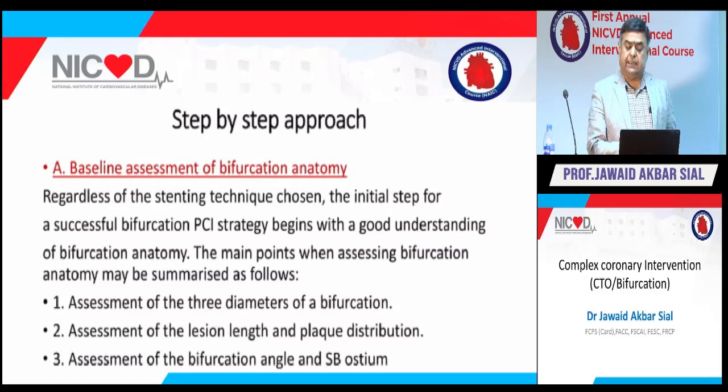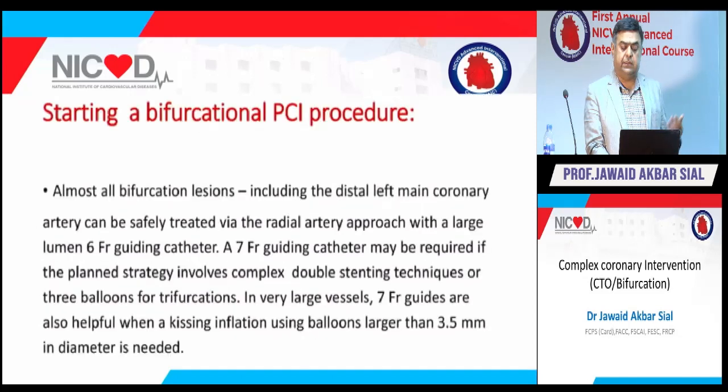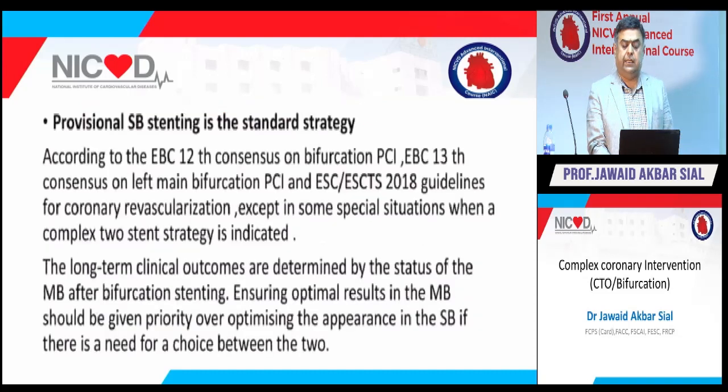Regardless of the stenting technique chosen, the initial step for a successful bifurcation strategy begins with a good understanding of bifurcation anatomy. That's the same thing which I have already told you. There are 3 steps. Then almost all bifurcation lesions, including the distal left main coronary artery, can be safely treated via radial artery approach. So it's a myth that when you try to use a 2-stent strategy, you always go for femoral. In our cath lab we have used a 7 French sheath and 7 French guider from radial if it's a good size artery. So you can do all procedures by radial approach as well.